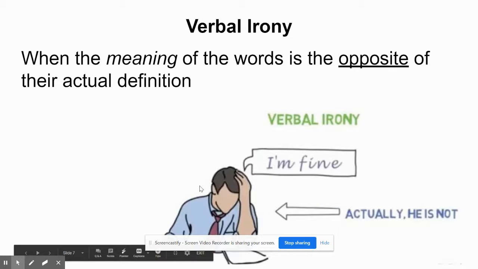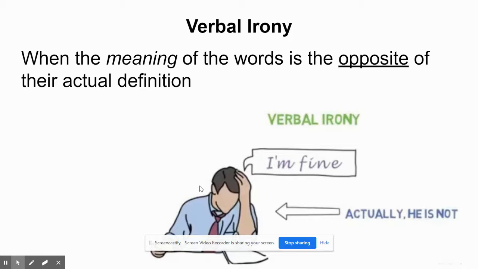The next kind of irony is called verbal irony. And if you're familiar with the word verbal, verbal has to do with words. Okay, so this type of irony has to do with words that are said. So verbal irony is when the actual meaning behind the words is the opposite of their definition. Okay, so another word for verbal irony that we use sometimes is sarcasm. So sarcasm is when you say something, but what you mean is actually the opposite.